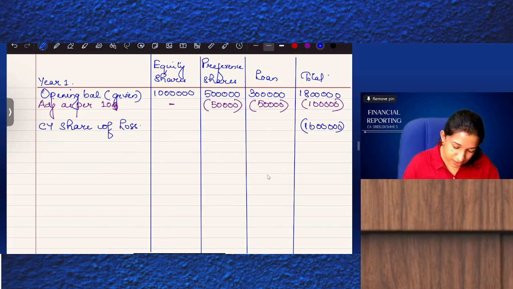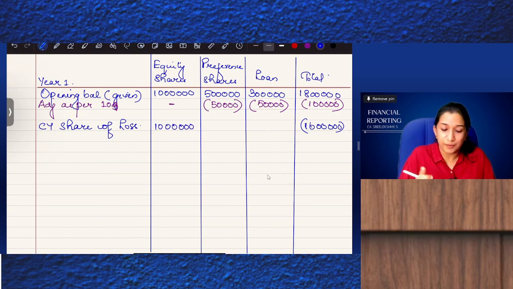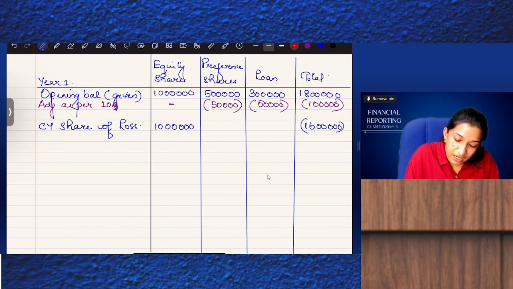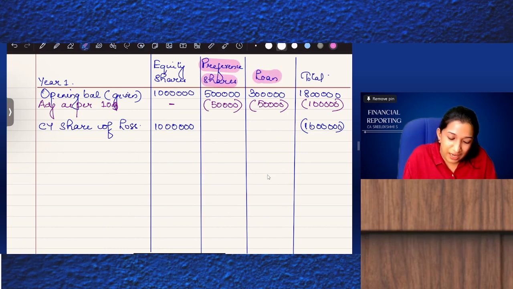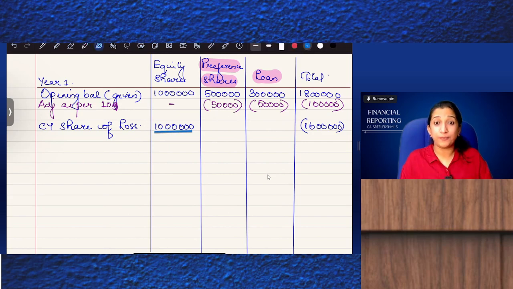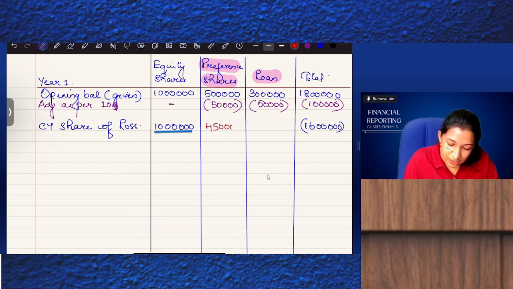Loss will be adjusted. Equity shares 10 lakhs, so there is a negative 6 lakhs. But in consolidated financials, you show preference shares and loan as a part of the carrying value of investments. So you will adjust 10 lakhs to equity shares, 4,50,000 loss to preference shares and balance 2,50,000 loss to loan.